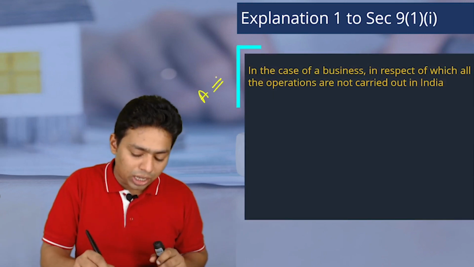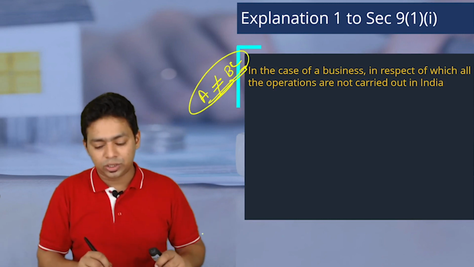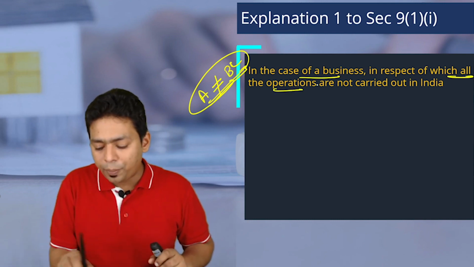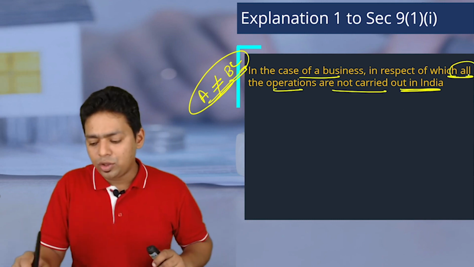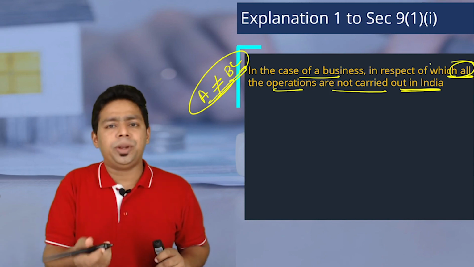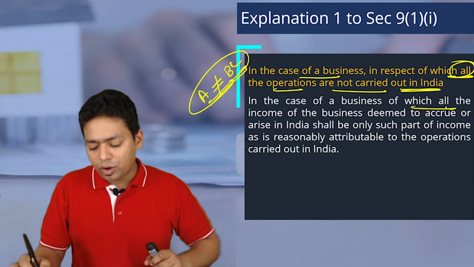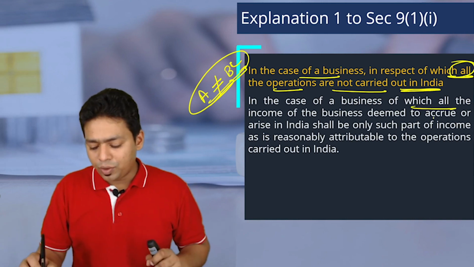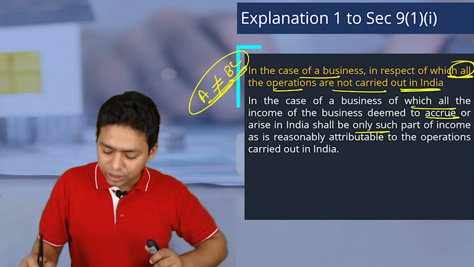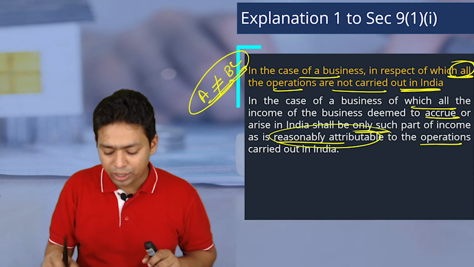So these activities are not a business connection. Please understand, these activities are not a business connection. In the case of a business in respect of which all the operations are not carried out in India. So you are not carrying out all the operations in India, only one or two back-end operations might be carried out in India. In the case of such businesses, the income of the business deemed to accrue or arise in India shall be only such income as is reasonably attributable to the operations carried out in India.